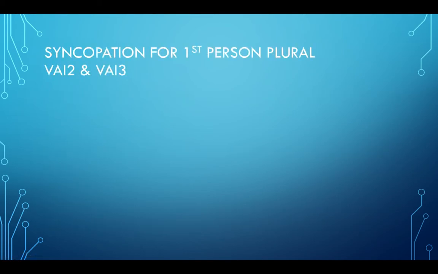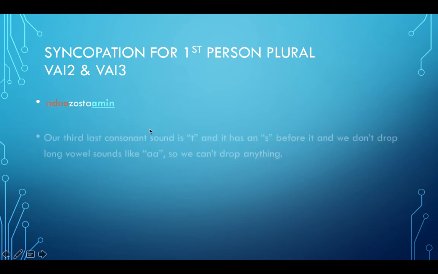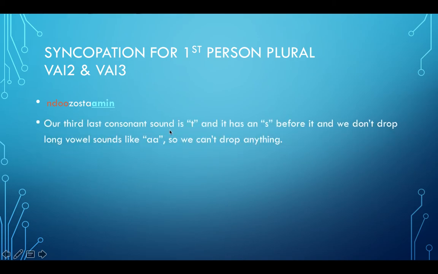All right, so syncopation for first person plural, VAI2 and VAI3. So we got Ndozostamin. Our third last consonant sound is T, and it has an S before it. And we don't drop long vowel sounds like ah, so we can't drop anything. So there's a T here, S there, and an ah here. We can't drop an ah sound.